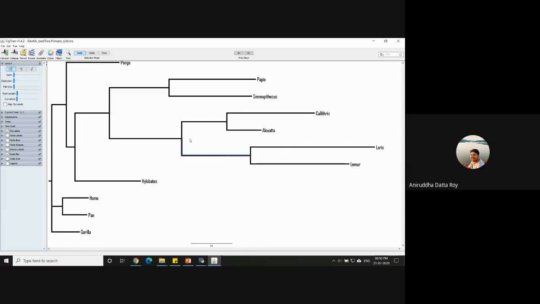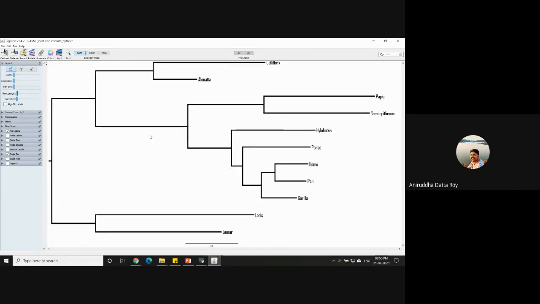And when I click on it, it will get highlighted. Right. And once it's highlighted, you immediately take your cursor to this option on the top left, just below the help section, called reroute. And we will click on that. This is your rooted tree, which is rooted correctly using Loris and Lemur.